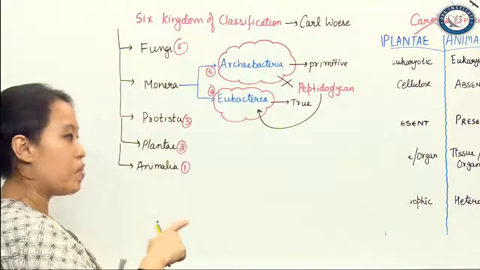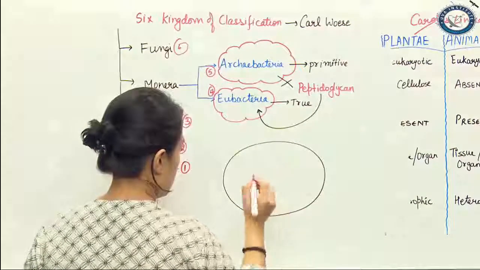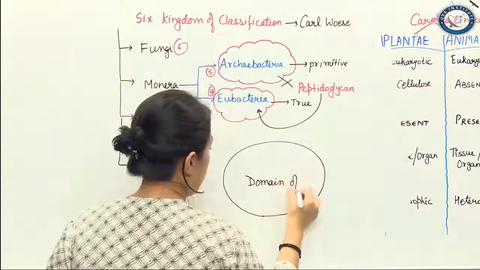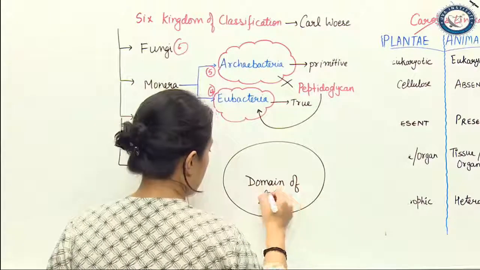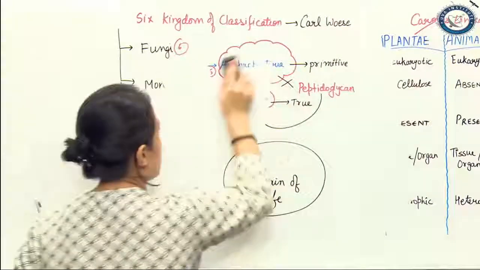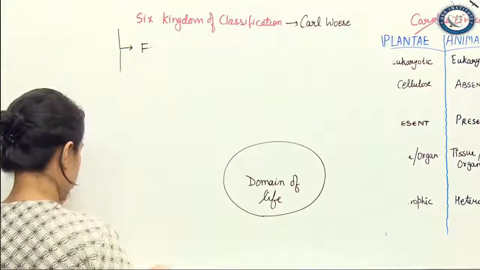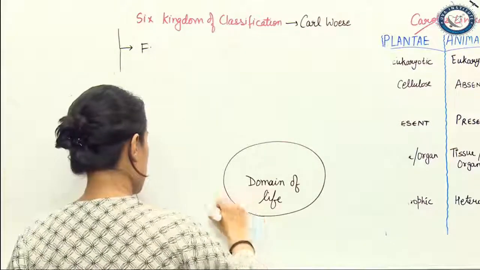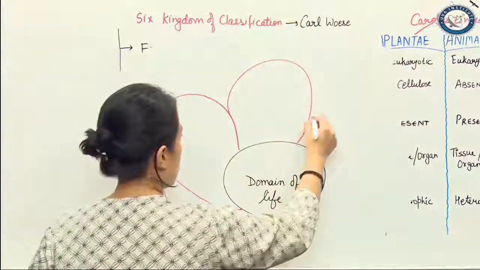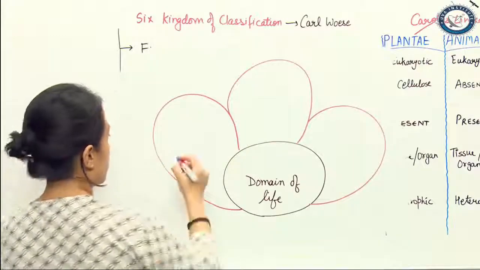Carl Woese was the same person who said that there is something which is known as domain of life. He said that there is a domain of life, and this domain of life included bacteria.